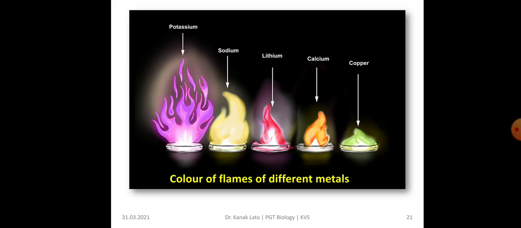Color of flames of different metals. You can see the flame of potassium, flame of sodium, flame of lithium, flame of calcium, flame of copper.